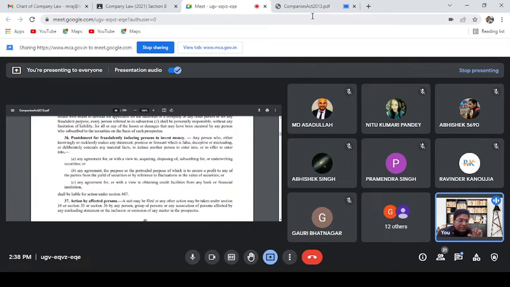Now the question came whether this statement is misleading or a misrepresentation, and the House of Lords wrongly decided this case. They said that because the board of directors who issued the prospectus had reason to believe that they would get the permission, but the fact was that at that time the permission was not with the company.